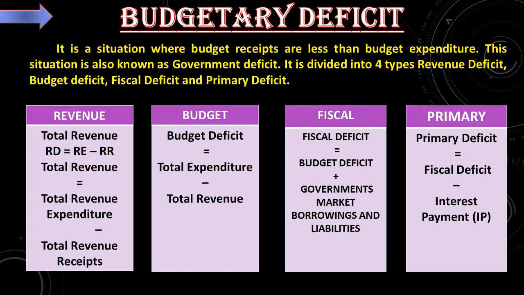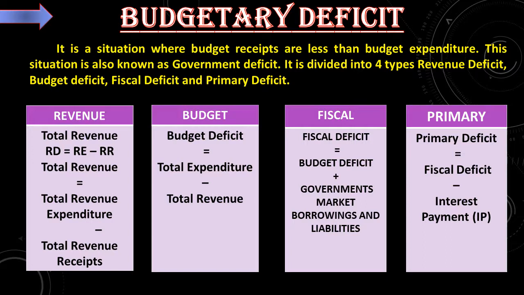See the first one. What do you mean by revenue deficit? It refers to the excess of the government revenue expenditure over the revenue receipts. It does not consider capital receipts under capital expenditure. That is, revenue deficit is equal to total revenue expenditure minus total revenue receipt. Second, budget deficit. It is the difference between total receipt and total expenditure. That is, budget deficit is equal to total expenditure minus total revenue.